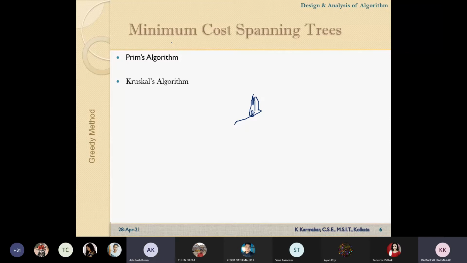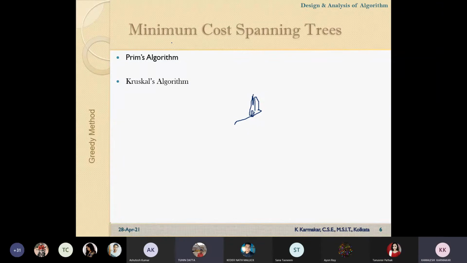Sir, please repeat the question. I have a graph of n vertices. Okay, it's a connected graph. I'm assuming that the graph is an undirected graph. I have to cover all the vertices when I'm going to form a tree. Then in this tree, what will be the minimum number of edges?